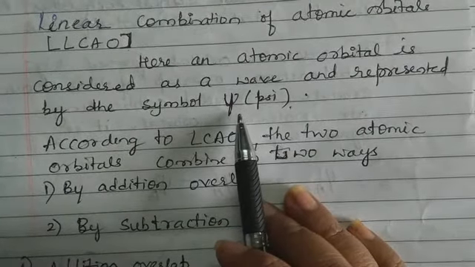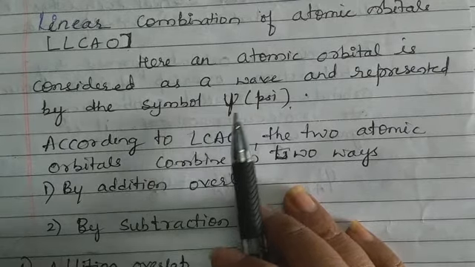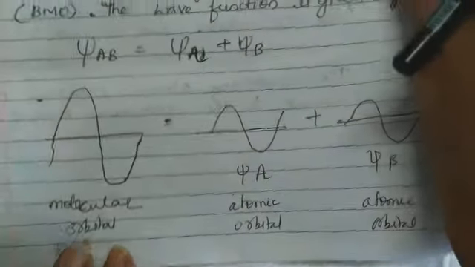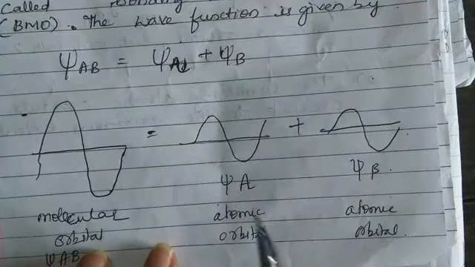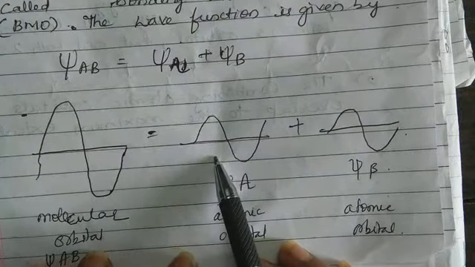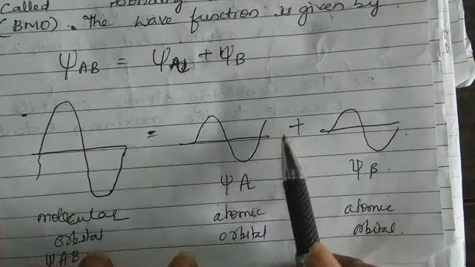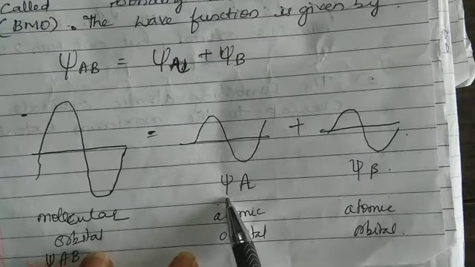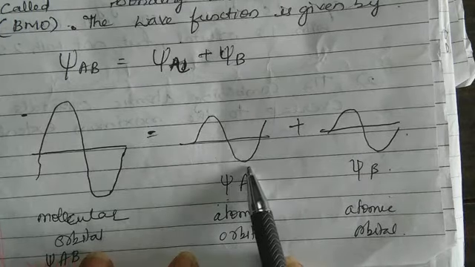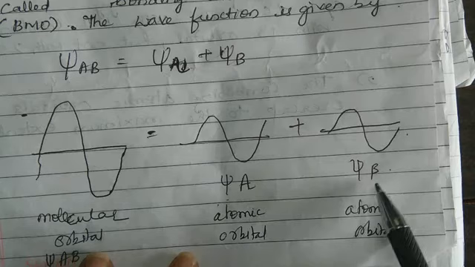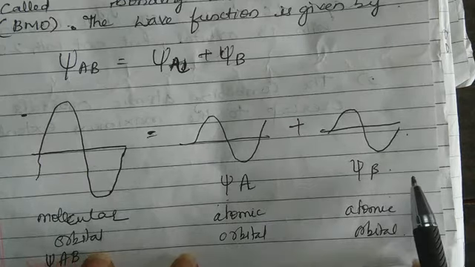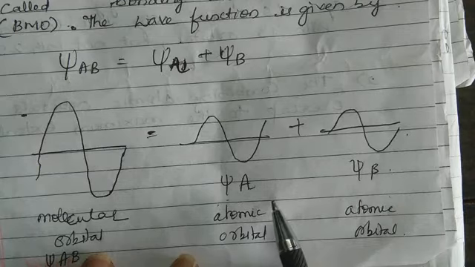If it is behaving like a wave, then you are going to represent it like this. This is the atomic orbital of atom A, which is represented by a function psi. This is the atomic orbital of atom B. So when these two atoms combine, they form a molecule, right?